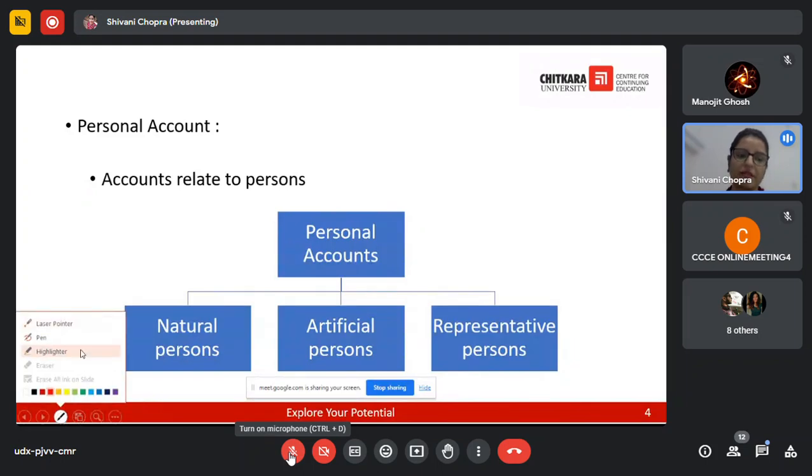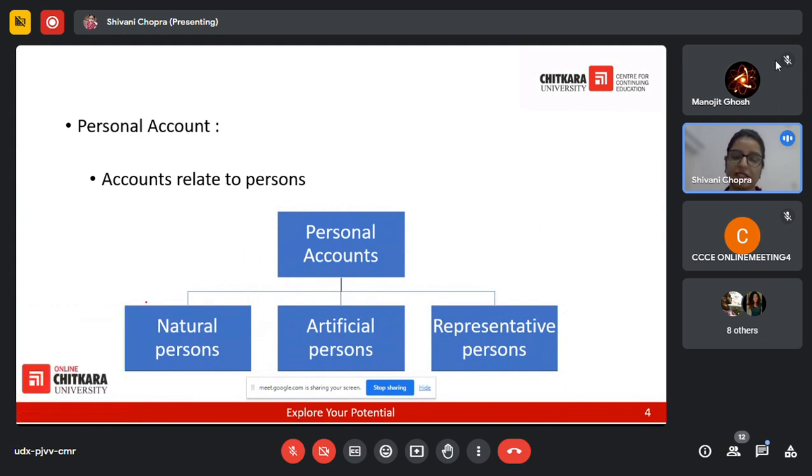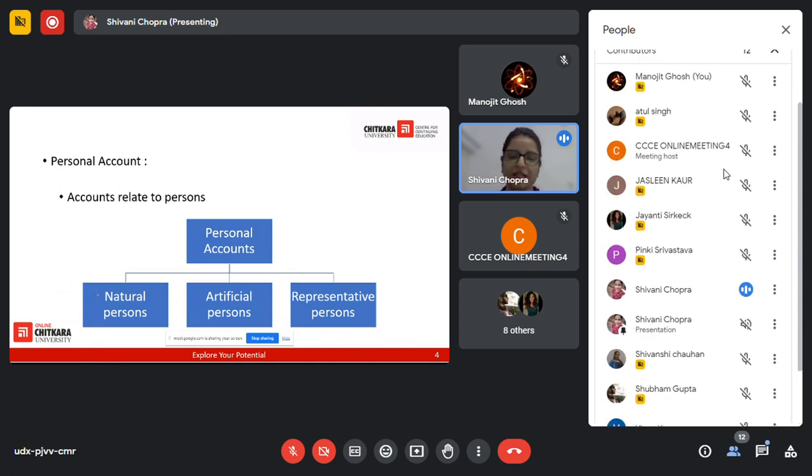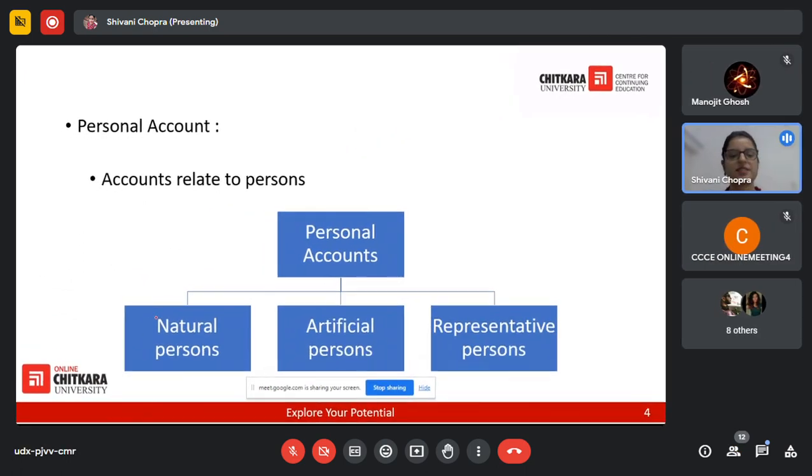What do I mean by a natural person? A natural person is somebody who can be a customer of the organization, who can be a supplier. He's a natural person who is carrying out a transaction with the business. So he can be a customer, he can be a supplier. So how do you create an account for it? We create an account with his name.